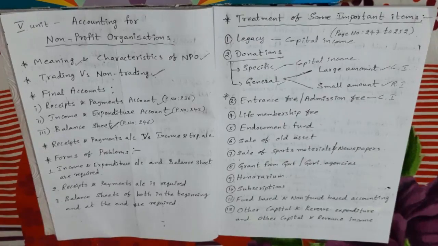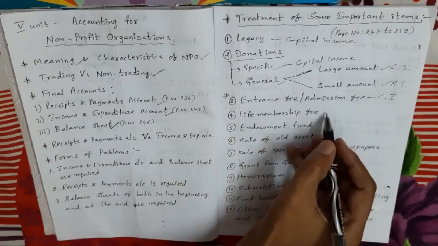Otherwise, unless stated in the problem, you should take it as capital income, because as per Accounting Standard 9, the entrance fees is to be capitalized. So my advice is to take it as capital income only, unless otherwise stated in the problem, right?